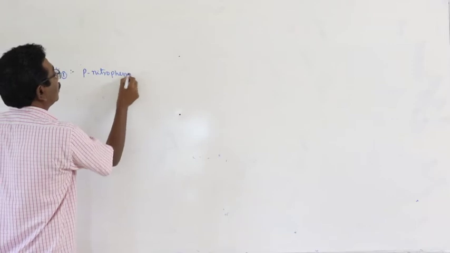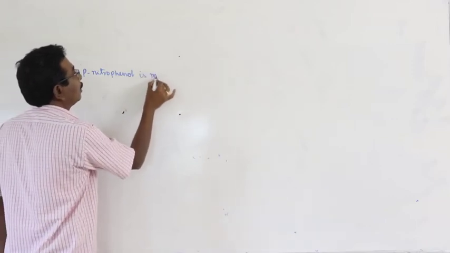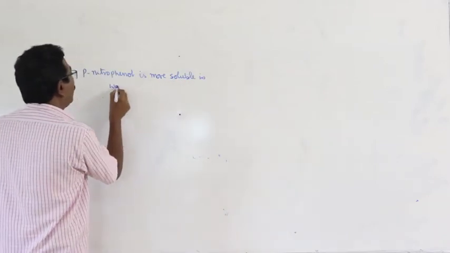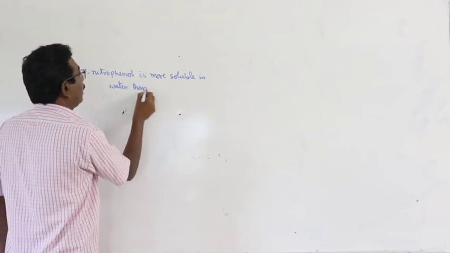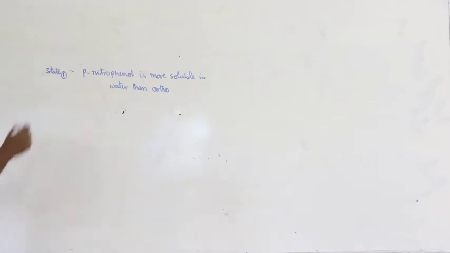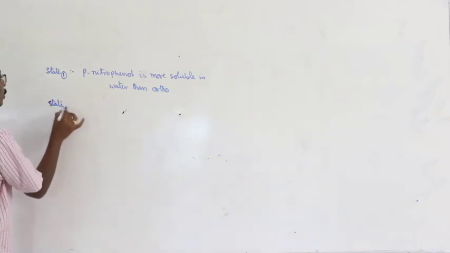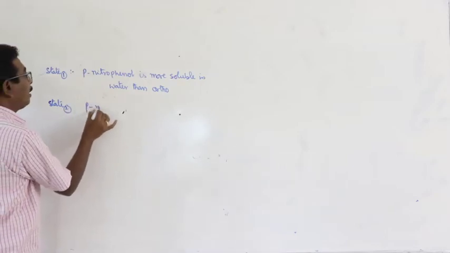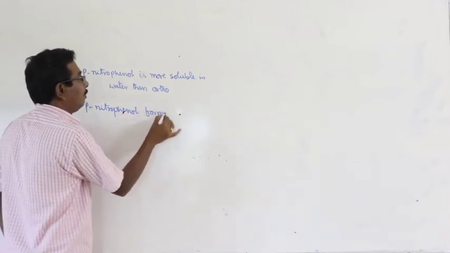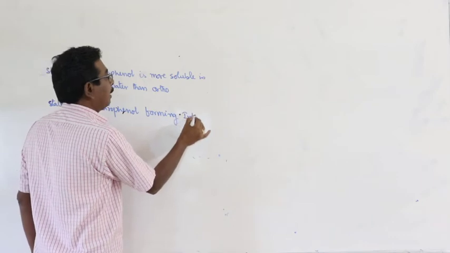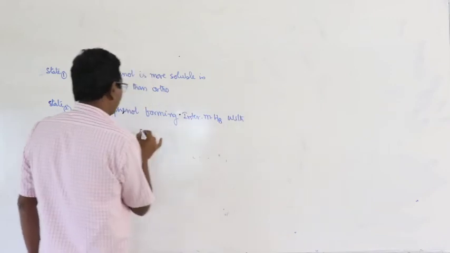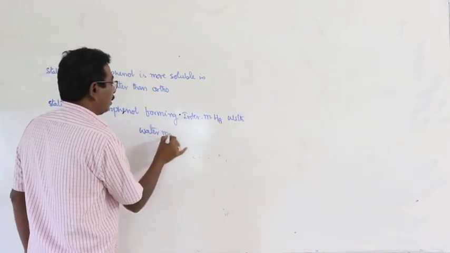Paranitrophenol is more soluble in water than ortho. Next, statement 2. Paranitrophenol forming intermolecular hydrogen bonds with water molecules.